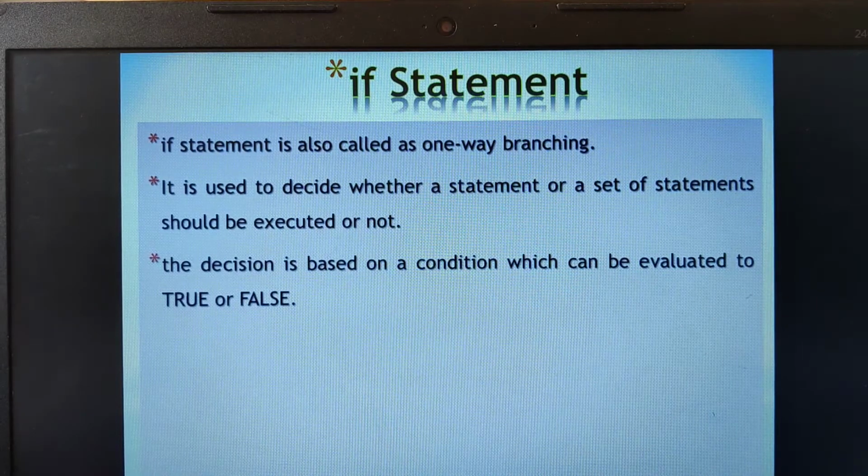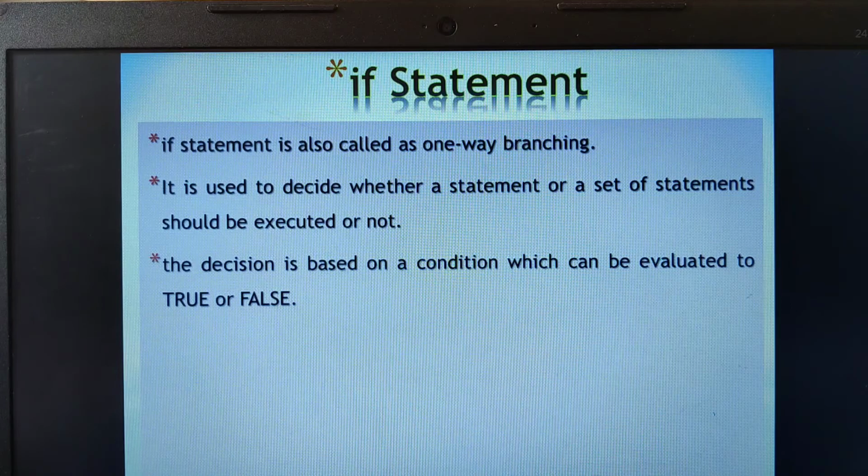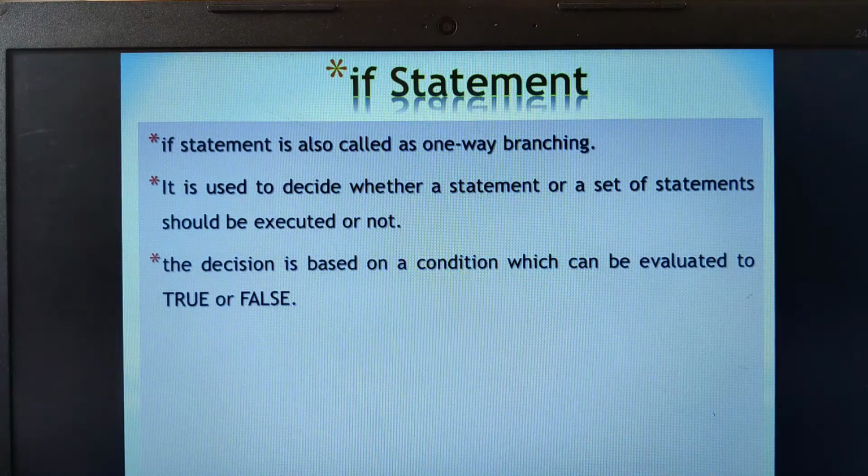So in our previous video we have started with the new chapter, that is the control statements. Before we go on to the further topic, let us have a quick glance at the definitions and which selection statements we have started with. So what actually are control statements? The control statements are the ones that alter the sequence of flow of instructions.